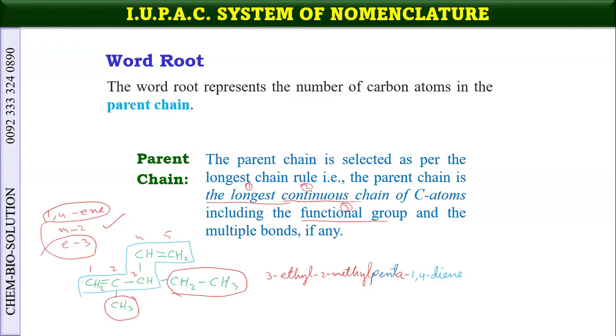Now, here I have told you this just for explaining that parent chain should not only be the longest, but it also include all the functional groups and the multiple bonds. But why we are writing here penta-1,4-diene or etc., we will see in later slides.